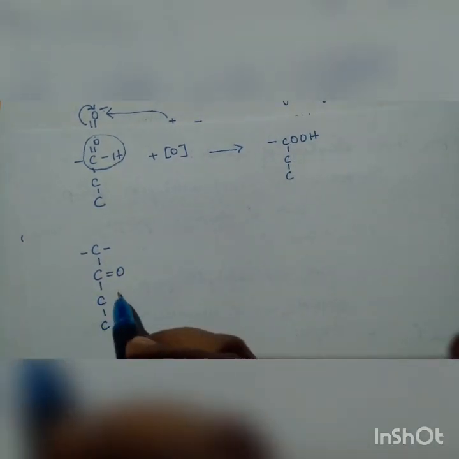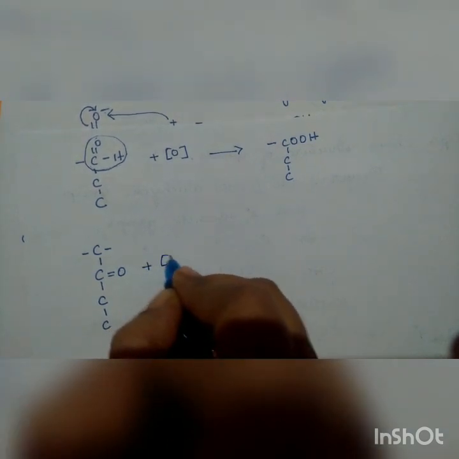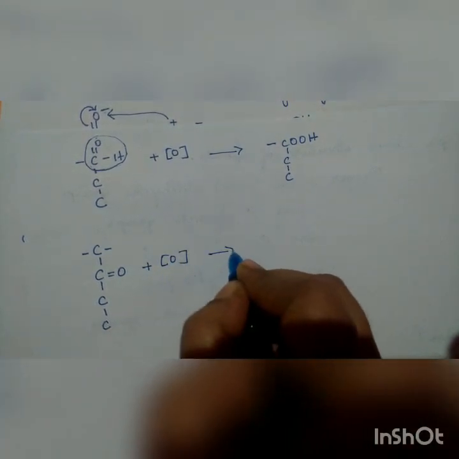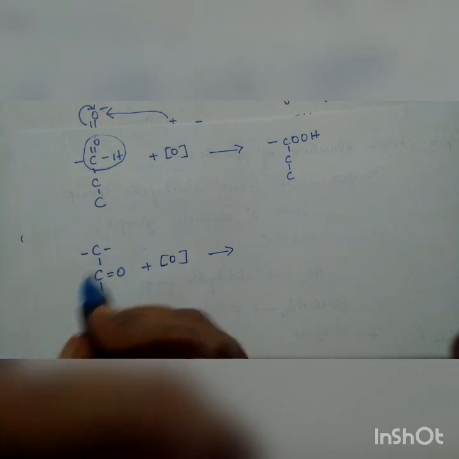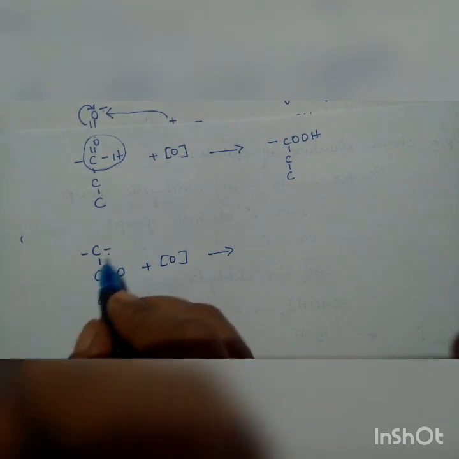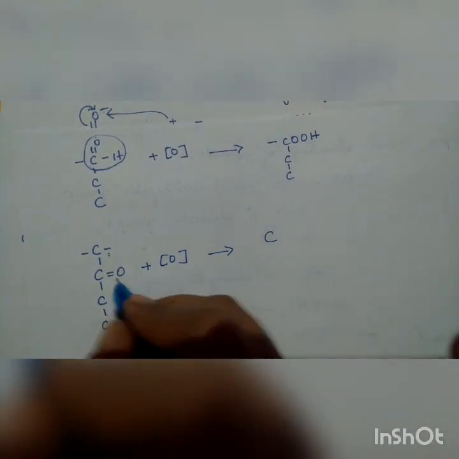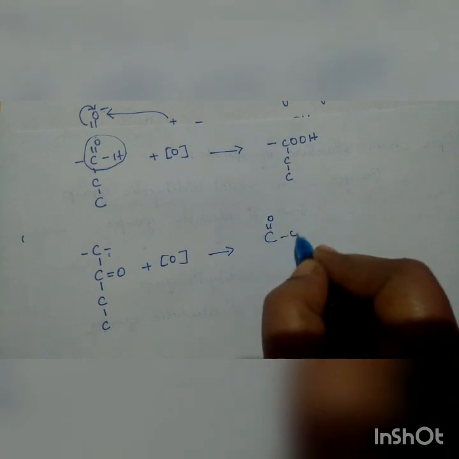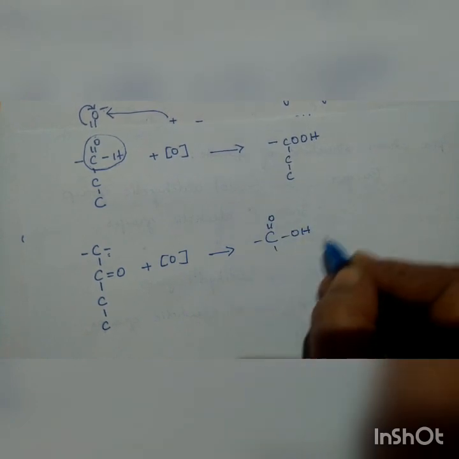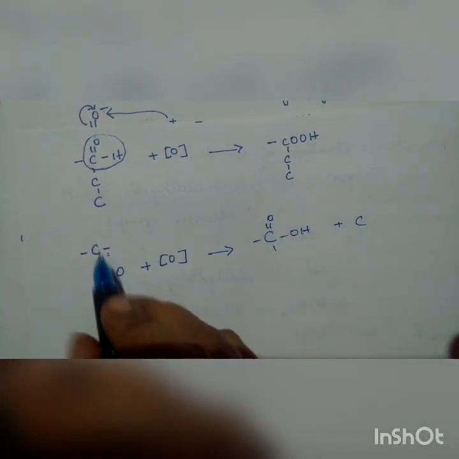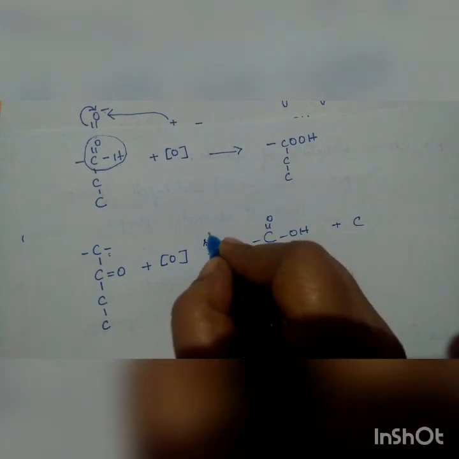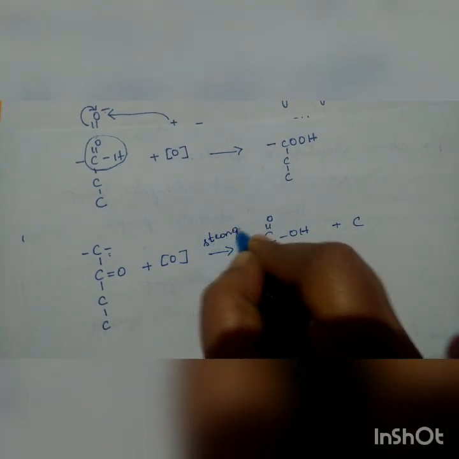But when you consider a ketone, if it has to be oxidized, then a bond has to be broken, either this bond or this bond, and only then will it be converted into carboxylic acid. To break the bond, we need a strong oxidizing agent.